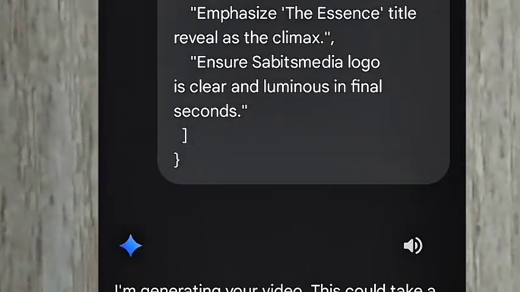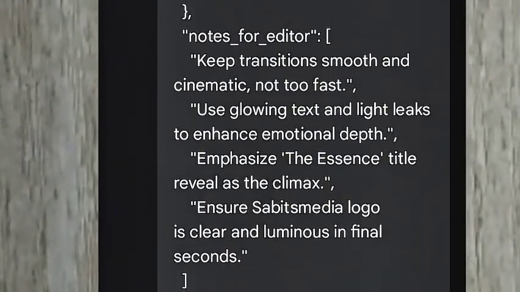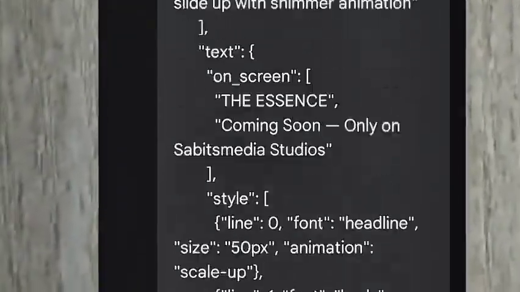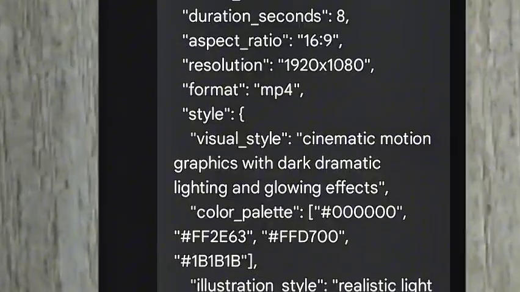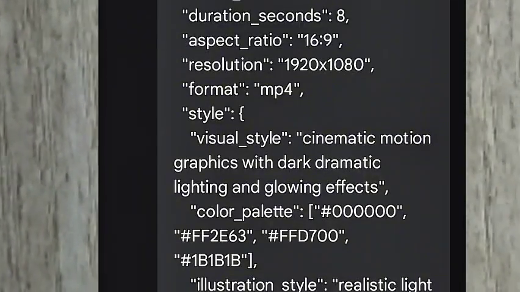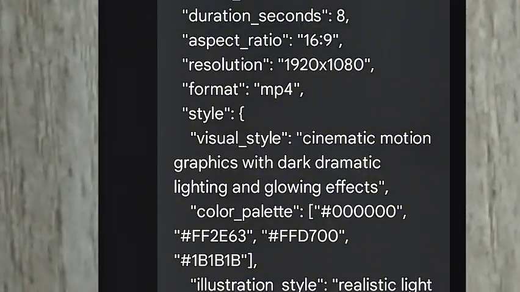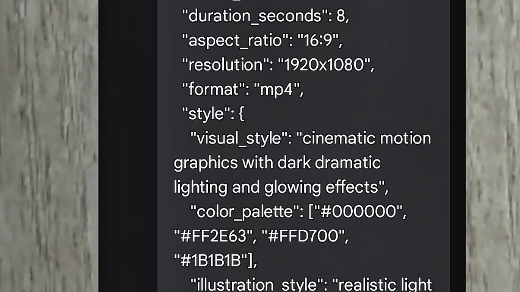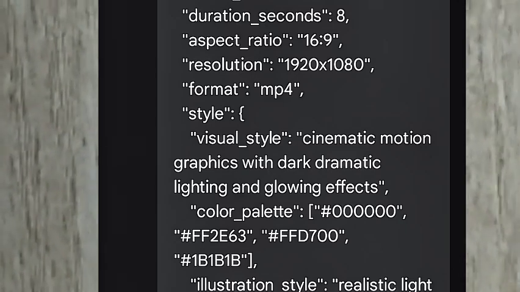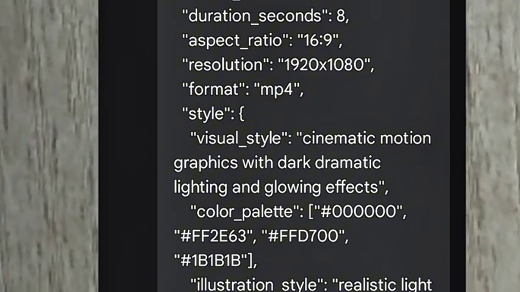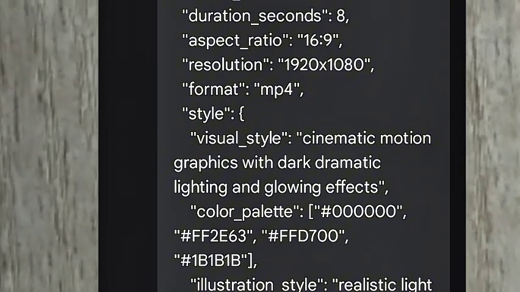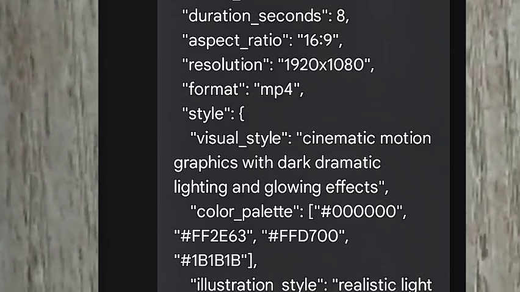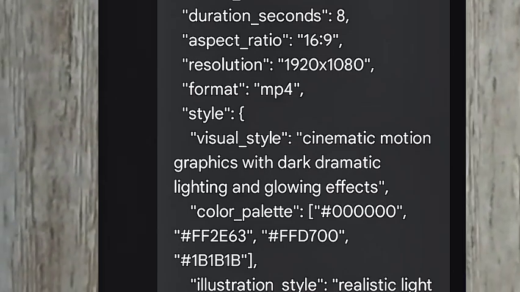The essence. Ensure service media logo is clear and luminous in final seconds, right? So you can learn how to use a JSON prompt for every one of your commercials: unboxing, UGC, and all of those ones. If you are using any type of ad format, you should make sure you are using the correct one, because if you use a wrong ad format for a right product, you are going to spoil the commercial. If you use unboxing for this ad, you are going to spoil the commercial.